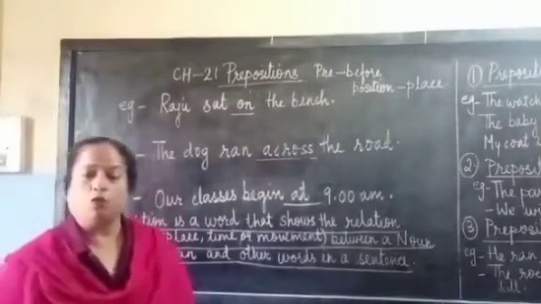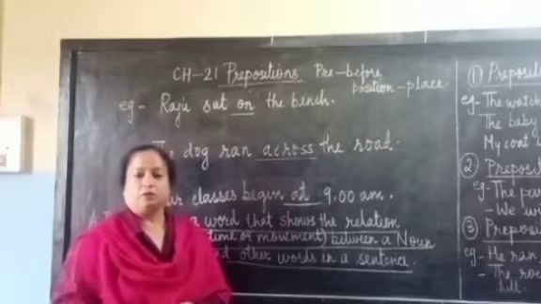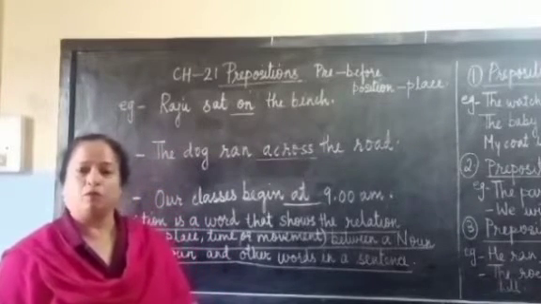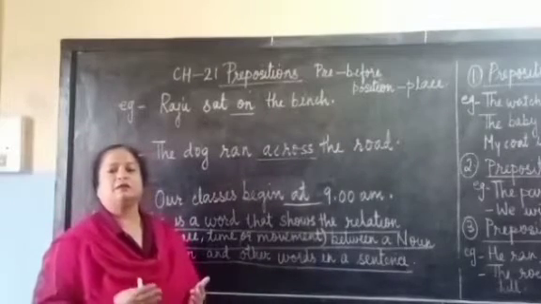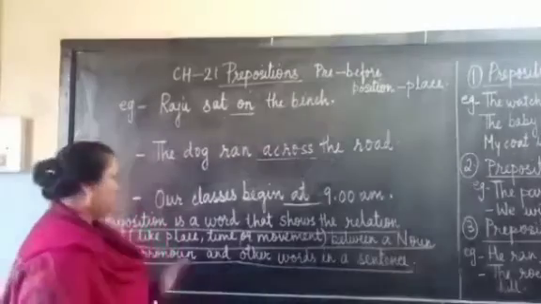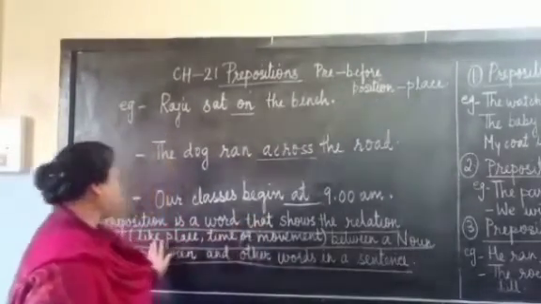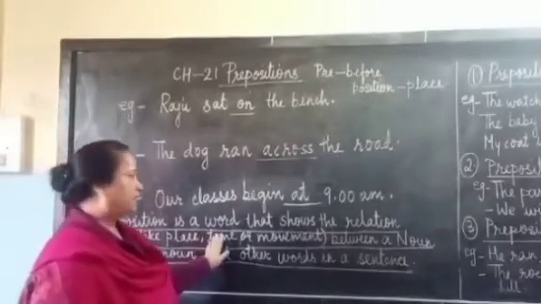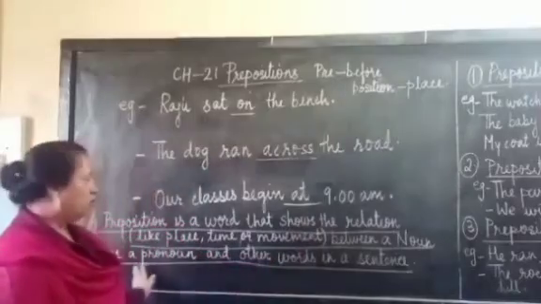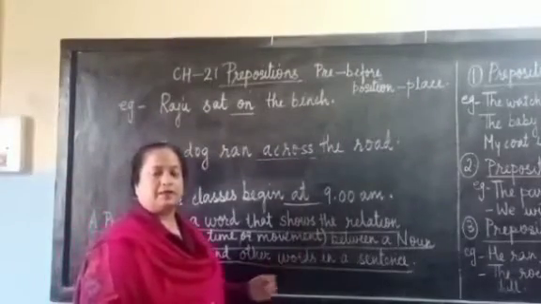So, now what do you understand by the word preposition? If I divide the word preposition into two parts, pre means before and position is the place. So, what does a preposition tell us? A preposition is a word that shows us the relationship like a place, a time or any kind of movement between a noun or a pronoun and other parts of a sentence.